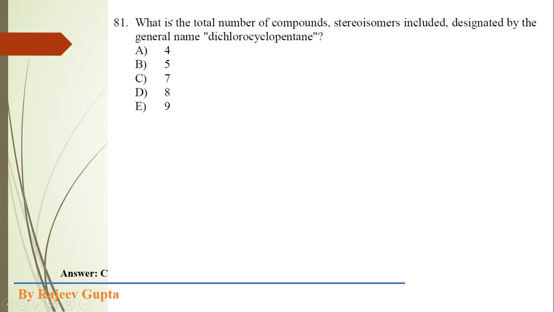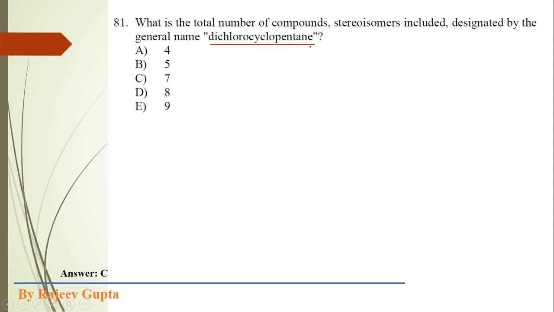The question is, what is the total number of compounds or stereoisomers designated by the general name dichlorocyclopentane. So here the basic carbon skeleton should be cyclopentane in all the stereoisomers or all the compounds. Here we just have to change the position of these two chlorine atoms on this cyclopentane ring.